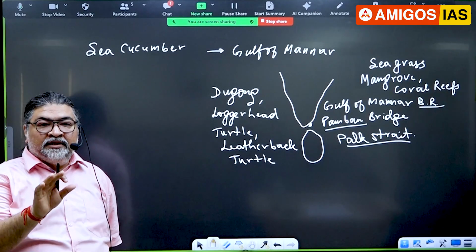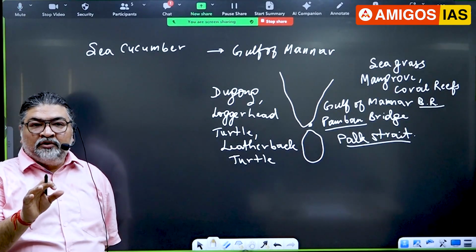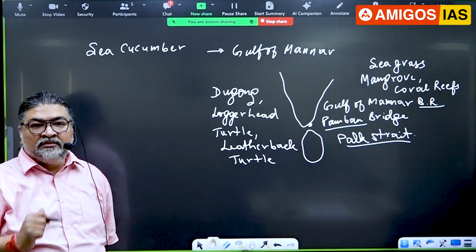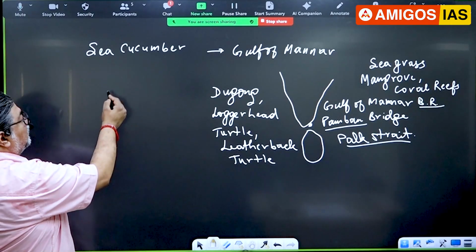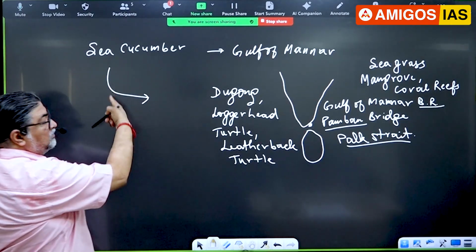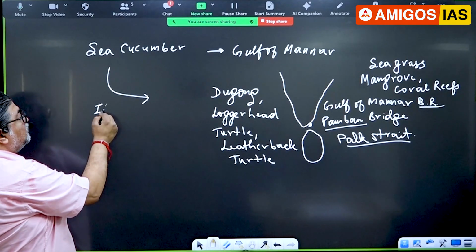So what I want to say there is, when you read in the news and come across Gulf of Mannar, what is now connected here? This one. That is illegal.